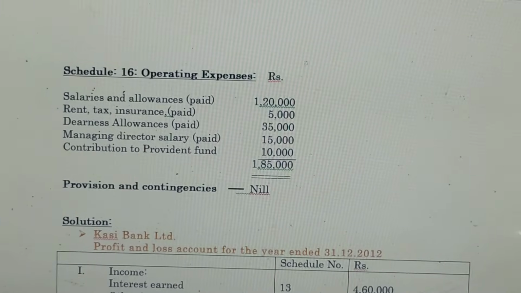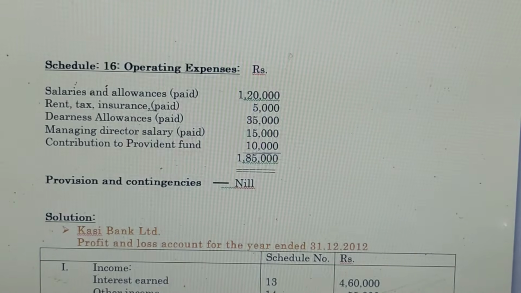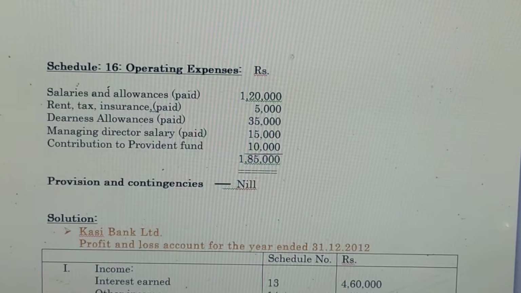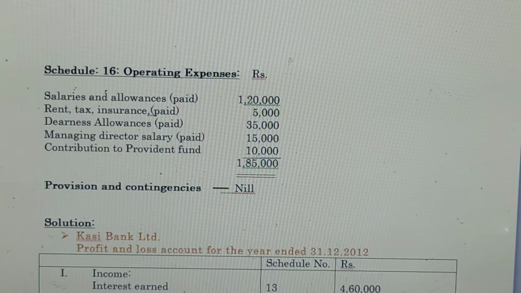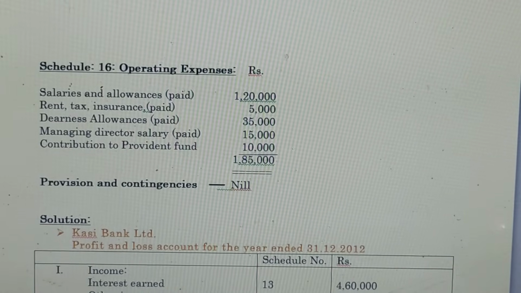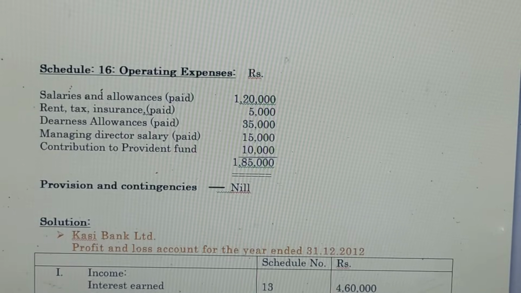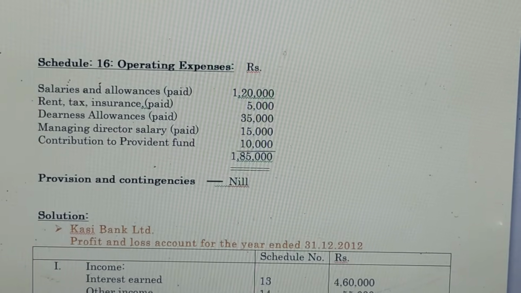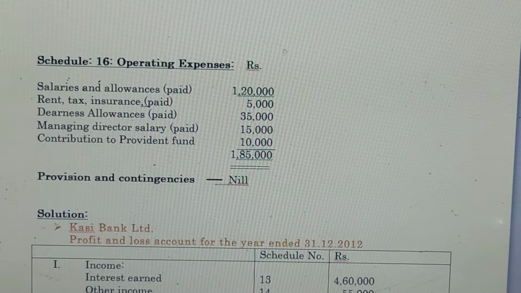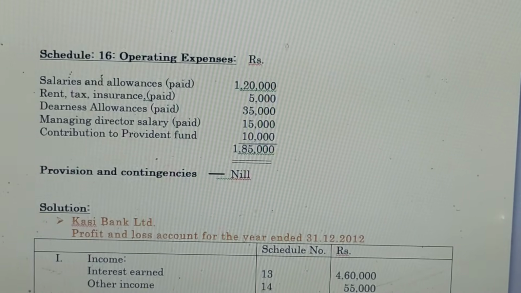And schedule number 16 is operating expenses. Under schedule number 16, we have to mention salaries and allowances paid rupees 1,20,000, rent, tax, insurance paid rupees 5,000, dearness allowances paid rupees 35,000, managing director salary paid rupees 15,000, and contribution to provident fund rupees 10,000. The total amount of operating expenses is rupees 1,85,000. And provisions and contingencies are nil because there is no information or data given in the question.